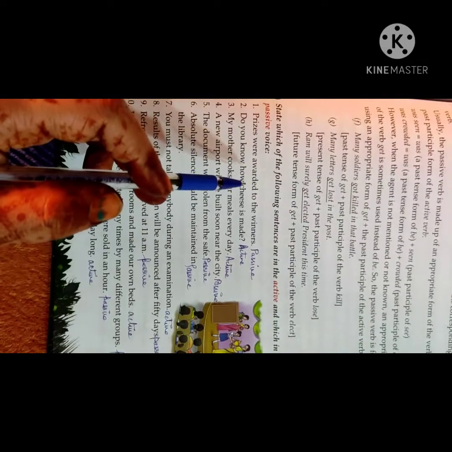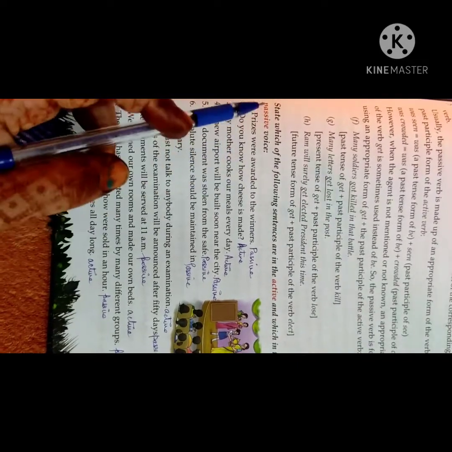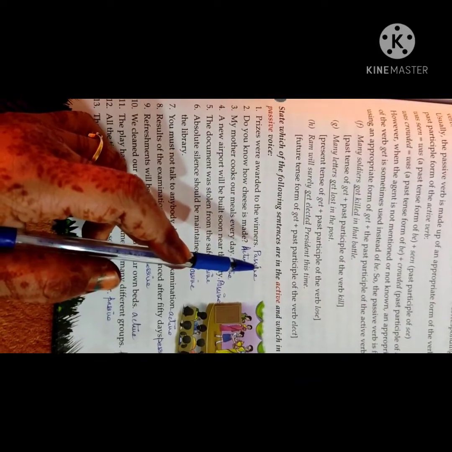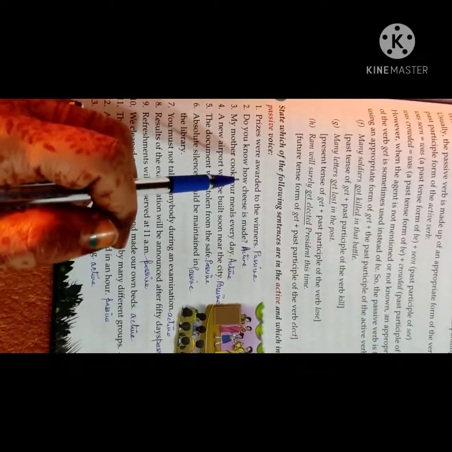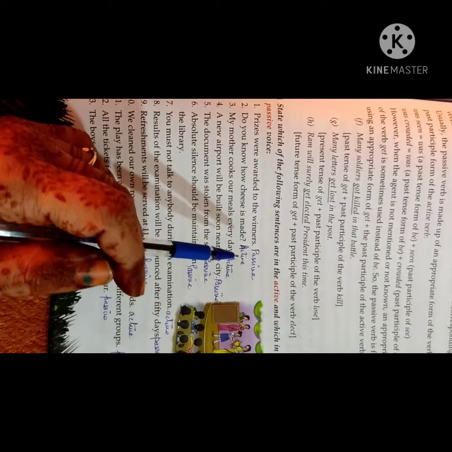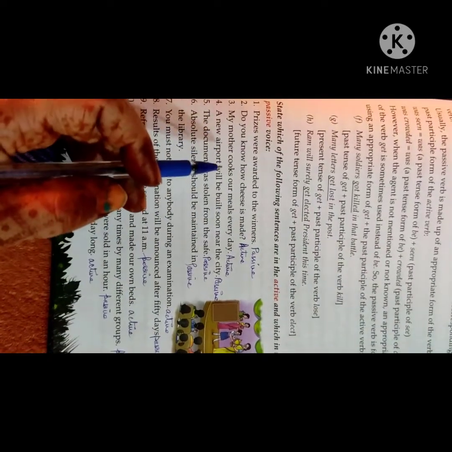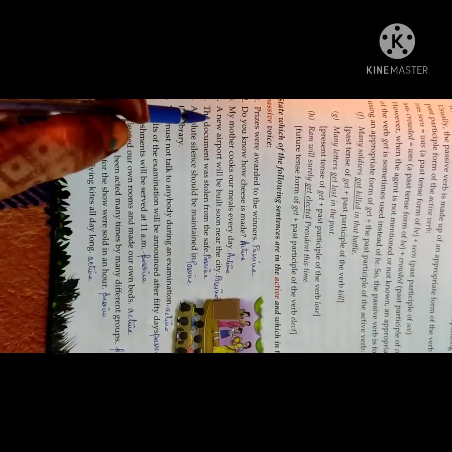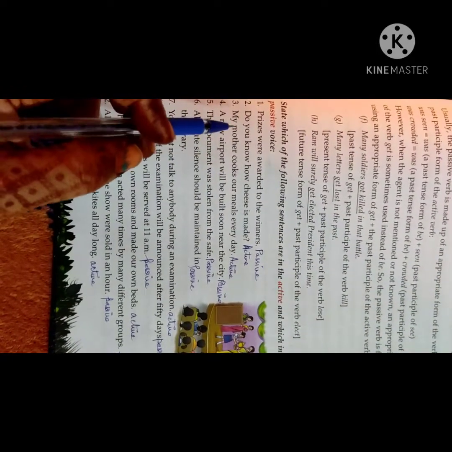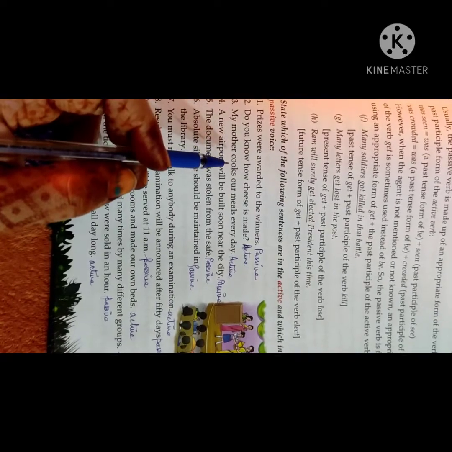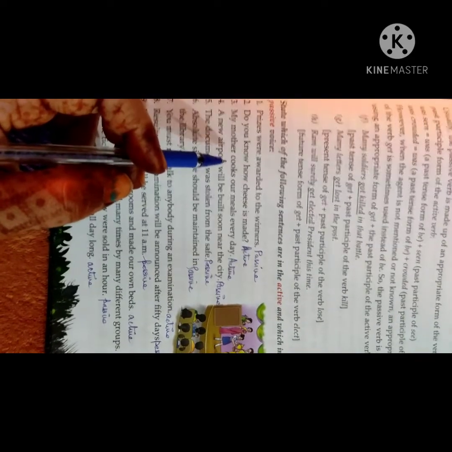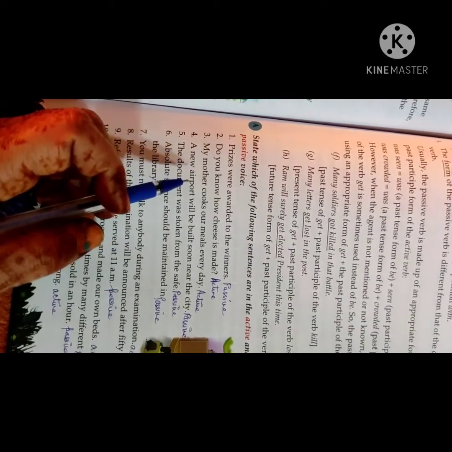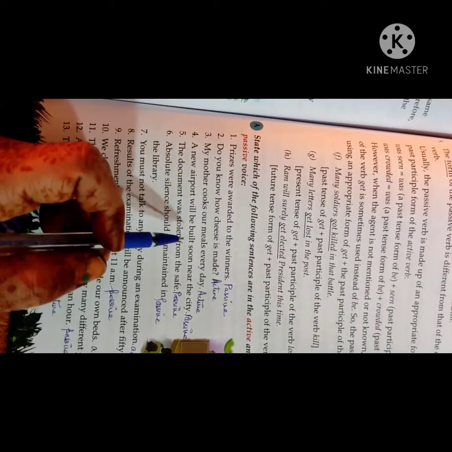Prizes were awarded to the winners. This is passive voice. Do you know how cheese is made? Active voice. My mother cooks our meals every day. Active voice. If we have to change this sentence into passive voice, what can we do? The mother cooks our meals every day. Our meals are cooked by our mother every day.